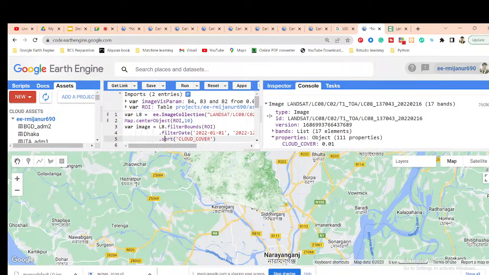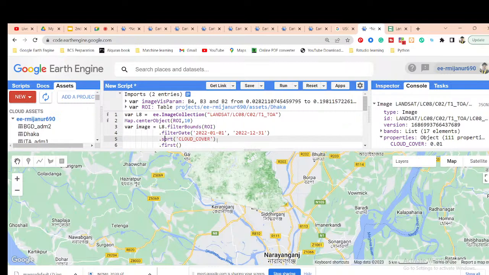This time I want to use the filter metadata function, because I need the full result. So I comment this line and use dot filterMetadata and put here cloud cover.